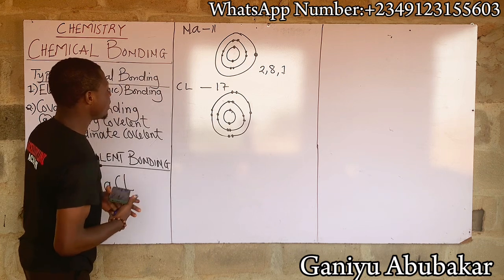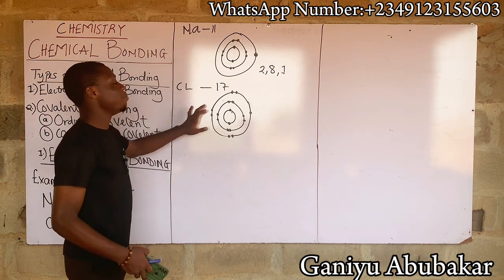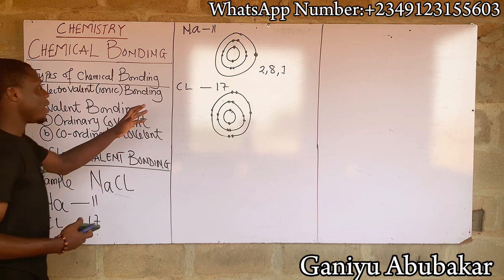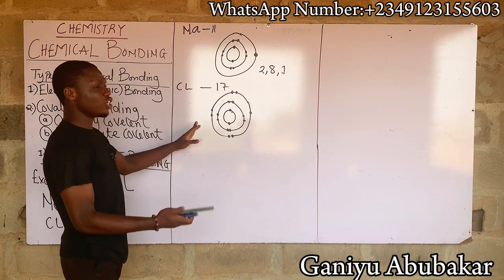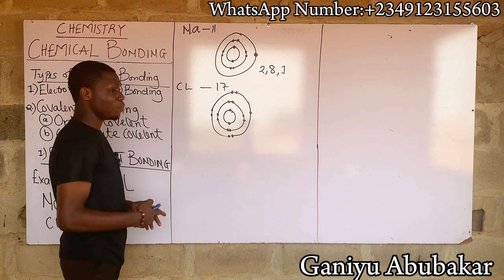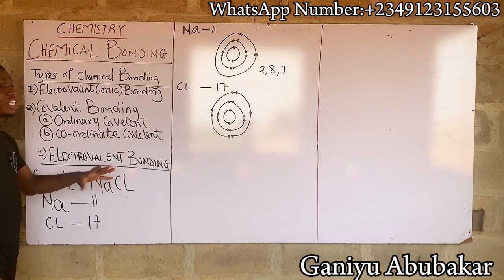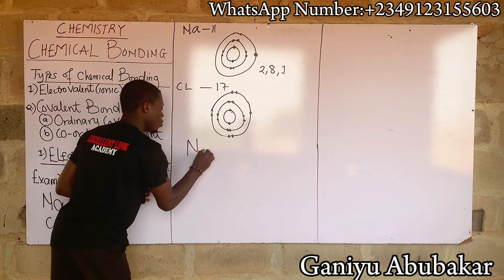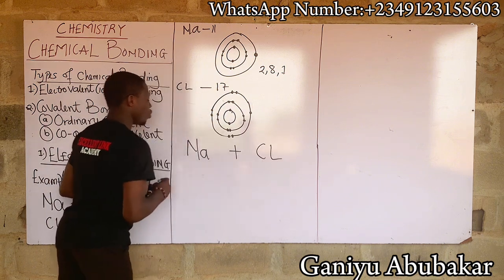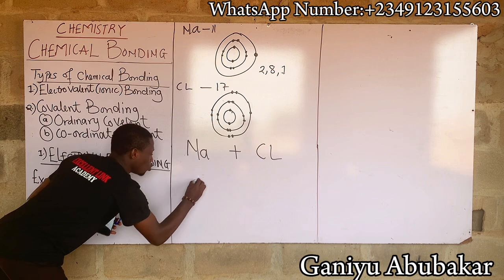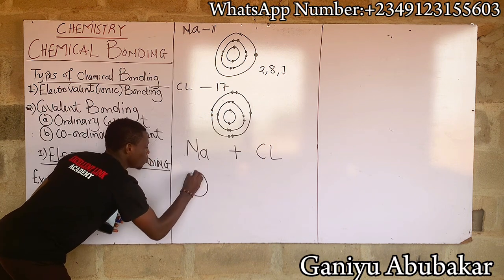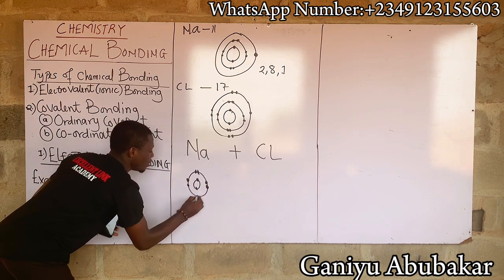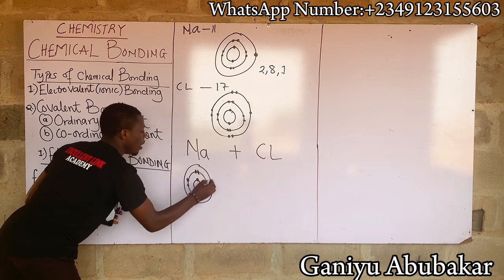electrons here. So now we're saying that when these two elements, or atoms, combine, are they going to be transferring electrons? Let's see, because when it comes to electrovalent bonding, the keyword is transfer. So if I have sodium combining with chlorine, draw sodium: 1, 2, 3, 4, 5, 6, 7, 8, 9, 10, then I have 11.